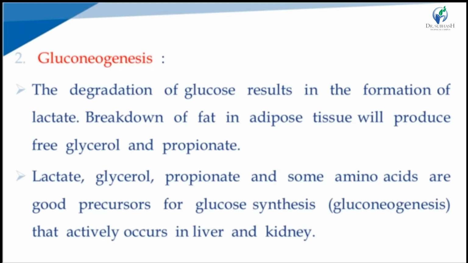The degradation of glucose in our muscles results in the formation of lactate. The breakdown of fat in adipose tissue produces free glycerol and propionates. This lactate, glycerol, propionate and amino acids are good precursors for glucose synthesis, as we know, by the gluconeogenesis pathway that actively occurs in the liver and the kidney. This glucose enters the blood circulation. So by the gluconeogenesis pathway, glucose enters the blood.